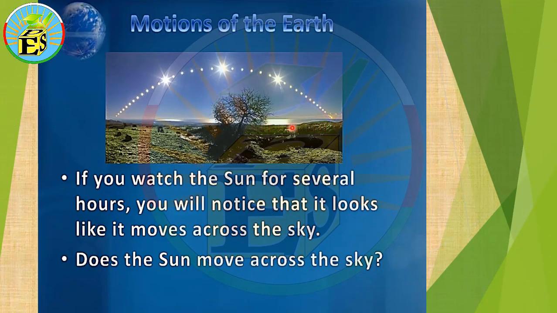Motion of the earth. If you watch the sun for several hours, you will notice that it moves across the sky. If we look to the sky, we will see the sun change its position across the sky. It's moving from east to west, but is it actually the sun moving or the earth moving, and which one is stopped? Does the sun move across the sky? Let us see.